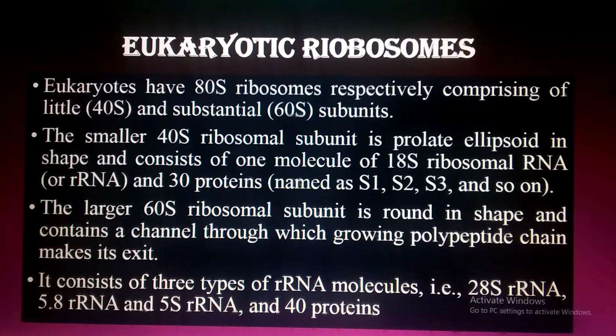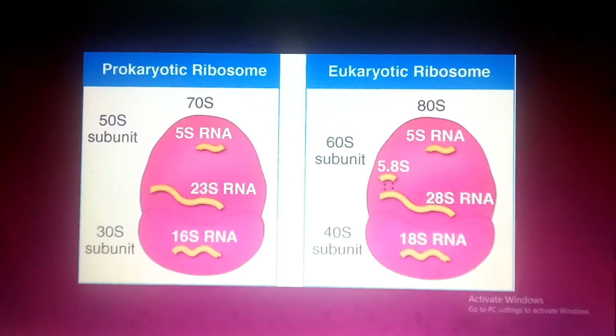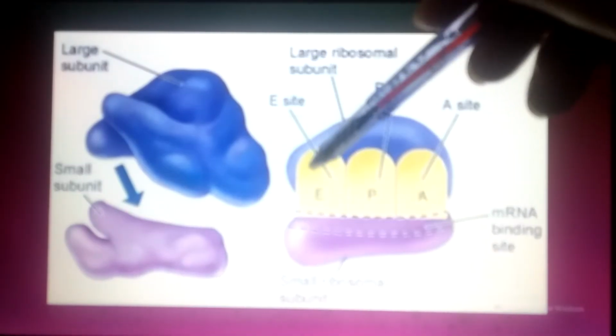The proteins are named S1, S2, S3 and so on. So 40S is made up of 18S ribosomal RNA and 30 proteins. The larger subunit is rounded in shape and contains a channel through which the growing polypeptide chain makes its exit. As I have shown you here, this is the exit site.